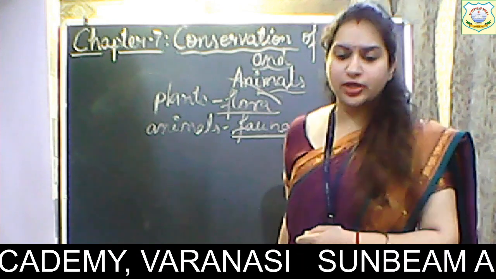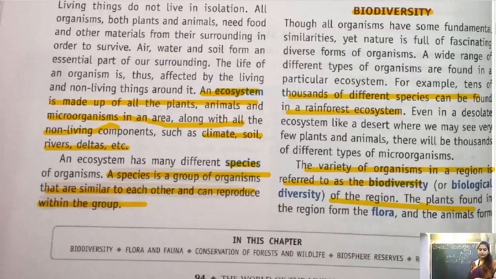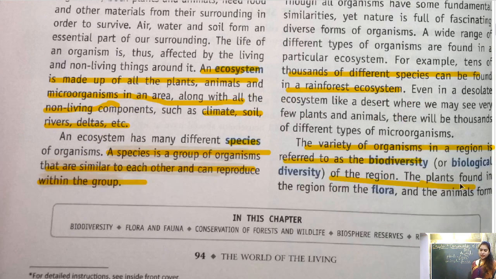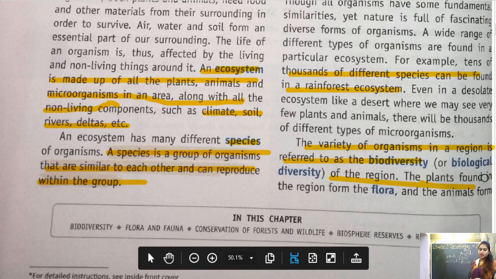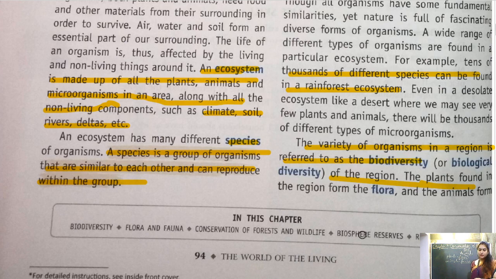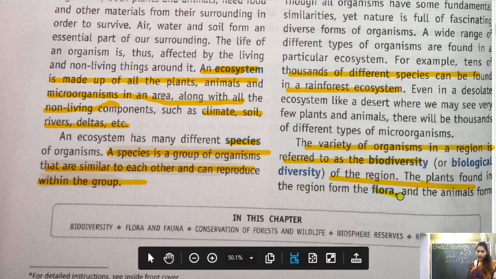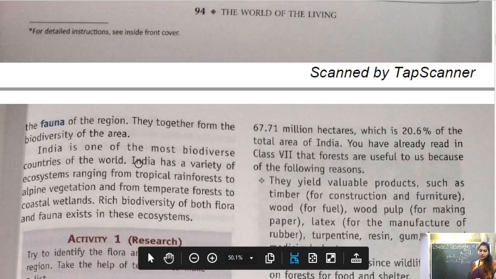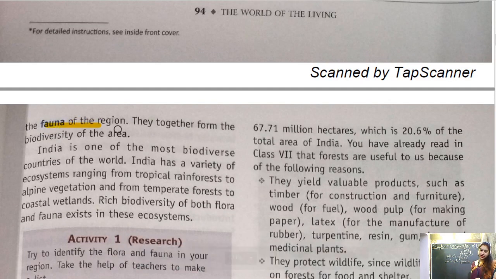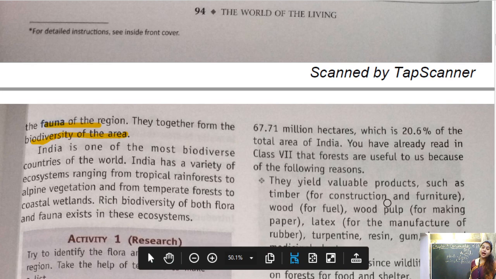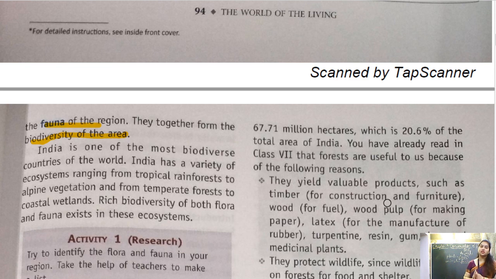So let's again go to the text. What is there? So we have flora and fauna. So let's see. The plants found in the region form flora and animals form fauna of the region. They together form the biodiversity of an area. And children, India has one of the richest biodiversity. Okay, it stands at the 3rd position in biodiversity.